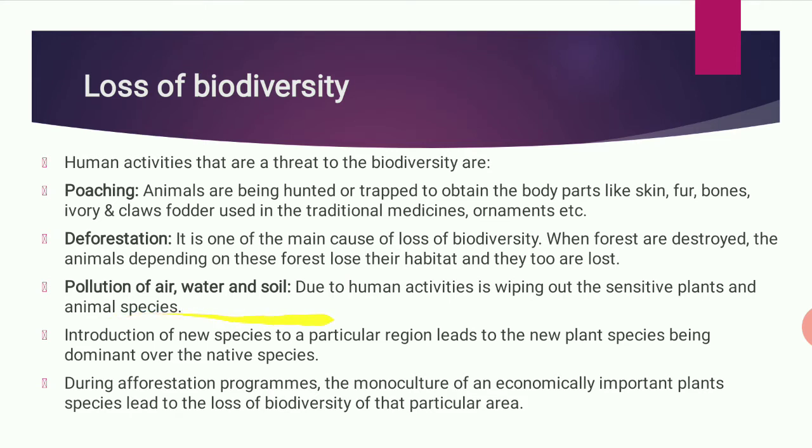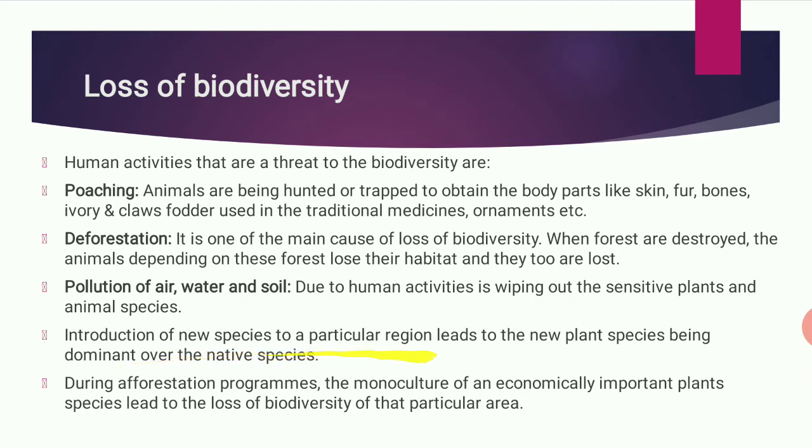Next, pollution of air, water and soil. We are polluting the soil, water and air. Due to these human activities, the plants and animal species are dying. So we pollute water, we pollute air, we pollute soil. Due to these activities, the animals and plants present in it cannot bear that pollution, so they die.